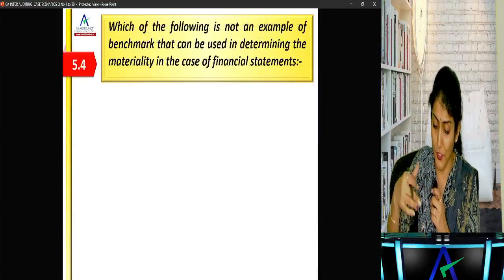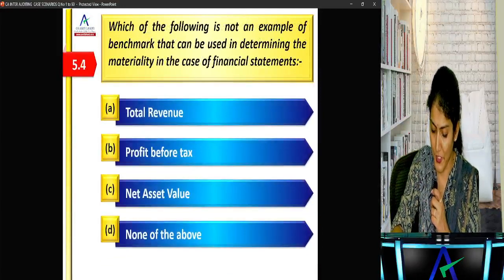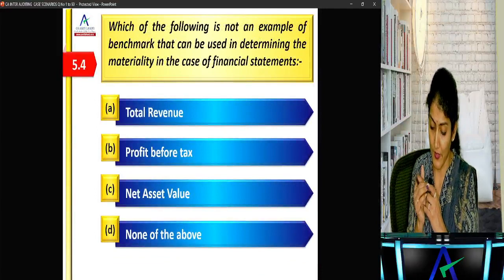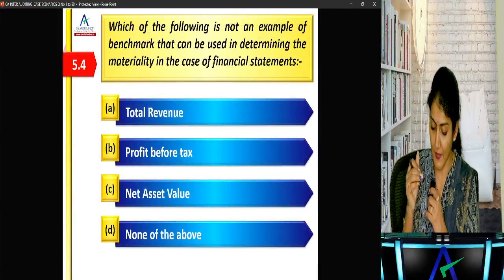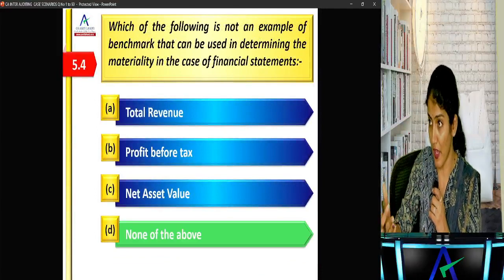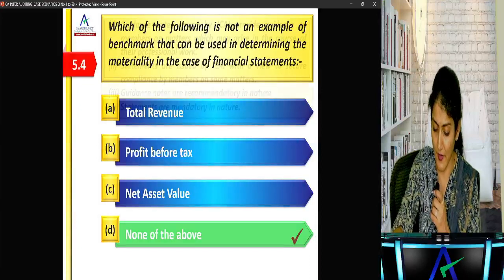Then next one, which of the following is not an example of a benchmark? Total revenue, profit before tax, net asset value, right? None of the above. All three of them can be taken as a benchmark.